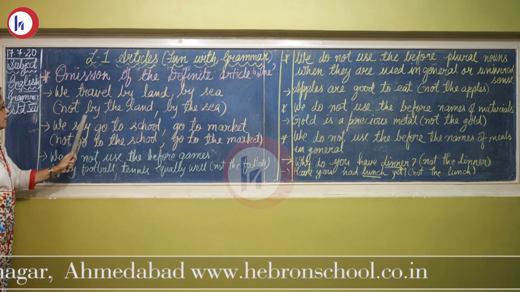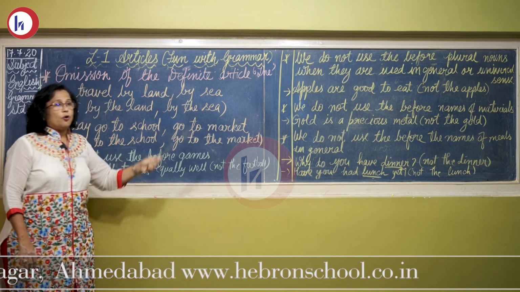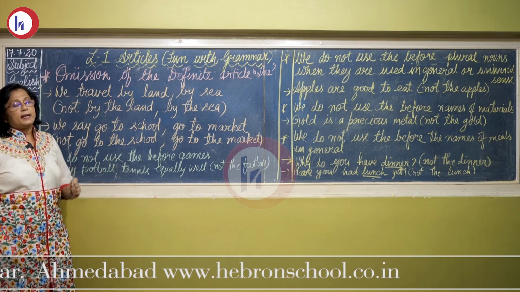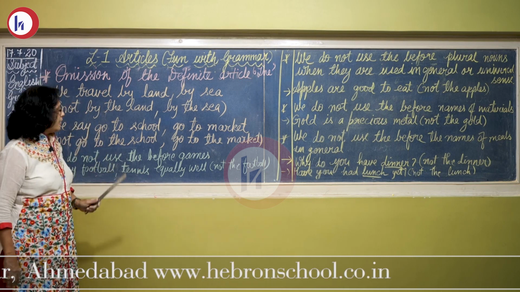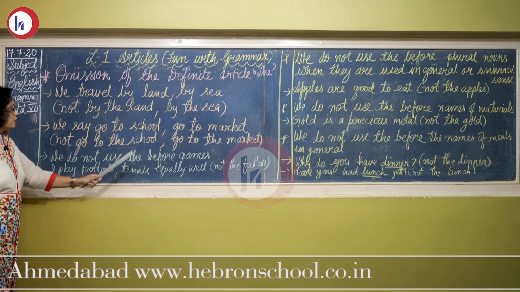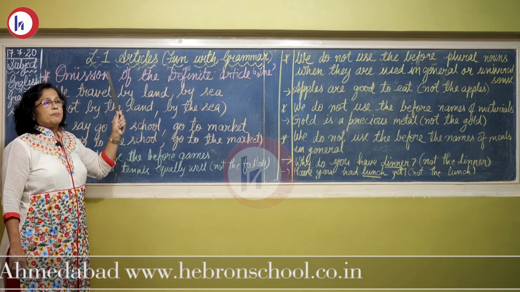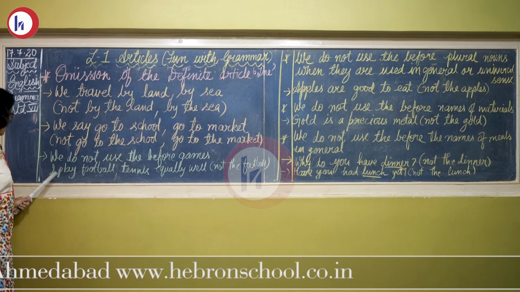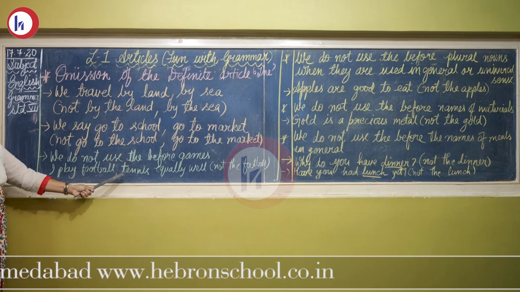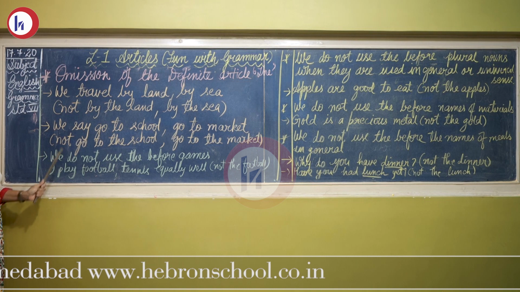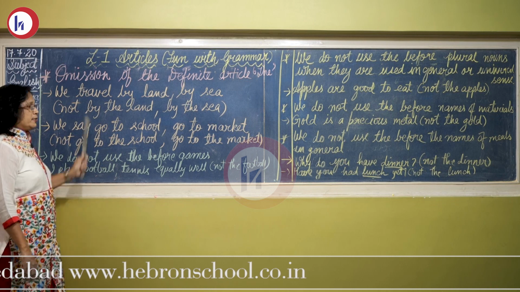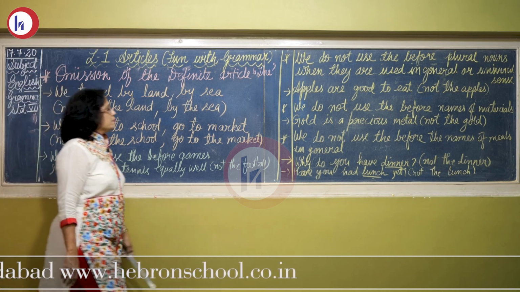Similarly, second, we say go to school, go to market, go to fair. We cannot say go to the school, go to the market, go to the fair. It is wrong. We always say we go to school daily, we go to market every evening. Third, we do not use the article before games. I play football, tennis equally well. Here I have not written the football, the tennis. It is understood. I play football and tennis well, not the football and the tennis well. So here we omit the before the name of games.